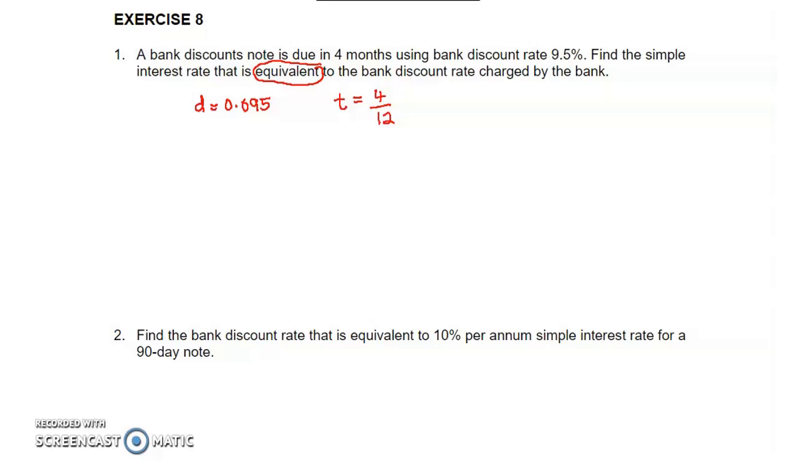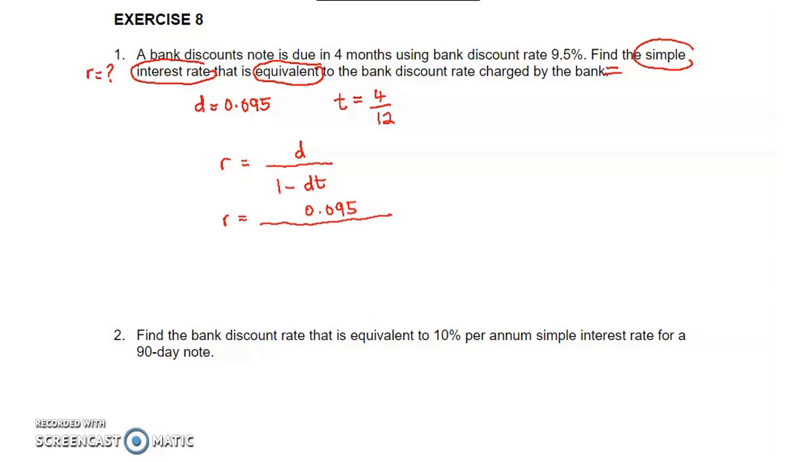So now we want to find the simple interest rate. So simple interest rate is value R. So we know that the simple interest rate that is equivalent to bank discount rate is given by D divided by 1 minus DT. So substitute the value, D 0.095 divided by 1 minus 0.095 times T, 4 divided by 12. Okay, calculate this one, how many percent?